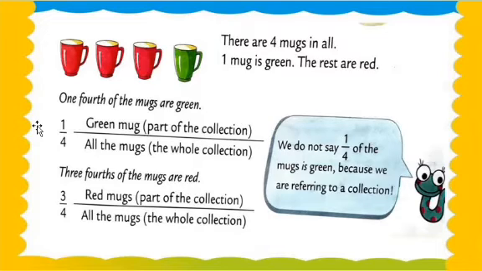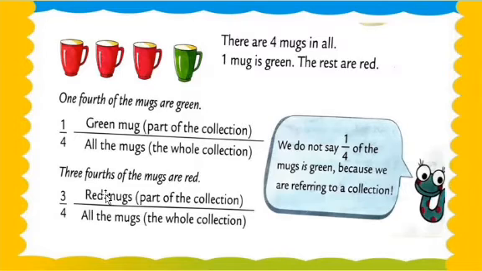One thing, how do we write the fraction of a collection? 1/4 of the mugs are green and 3/4 of the mugs are red. Now check the numerator and denominator. What is the numerator here? Red mugs. How many red mugs are there? 1, 2 and 3. There are 3 red mugs. And how many mugs are there in the whole collection? 4 mugs. That's why we write 4 in the denominator and 3 for the red mugs. Understood? Like that, my dear students, we are going to do all these things.